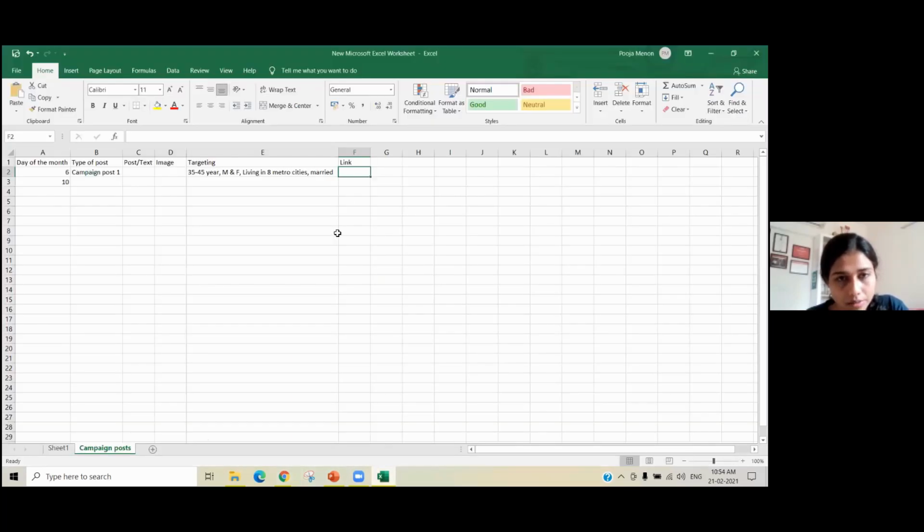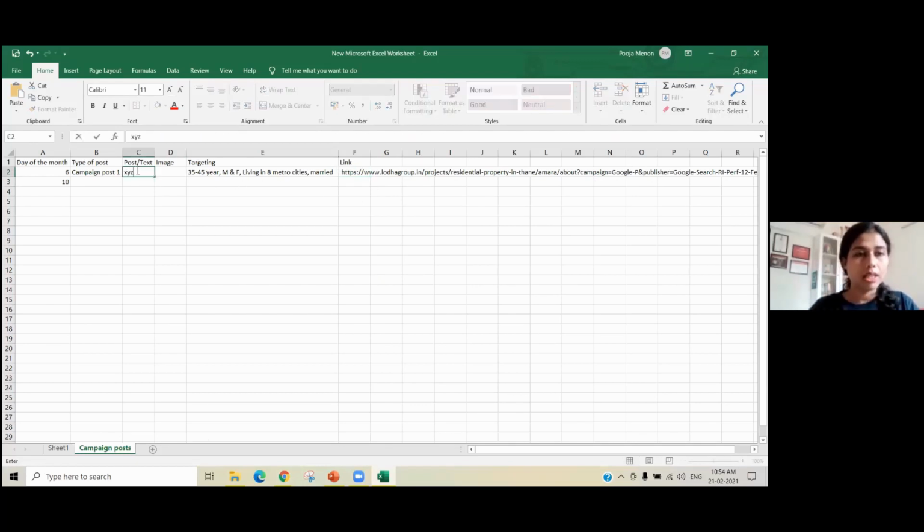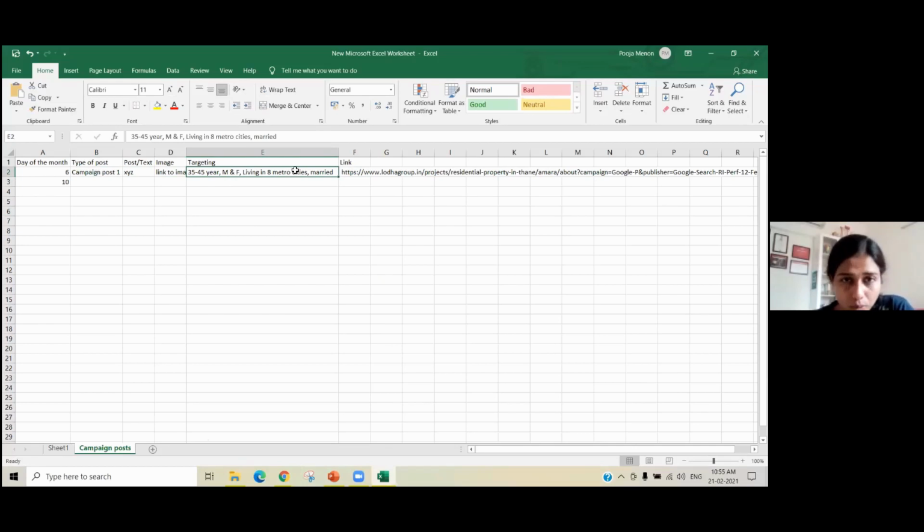You will take this link and you will put it here, right? So then the person, and whatever the post is, this will be your link to the image. What happens is you will take this and give it to your social strategist or your account manager or your paid strategist. That person knows that this is what has to be written. This is the image. This is my targeting for this post. This is the link, right? It closes the entire picture.